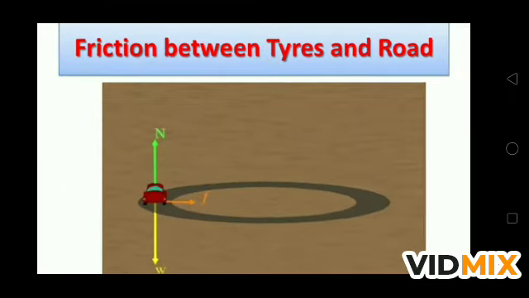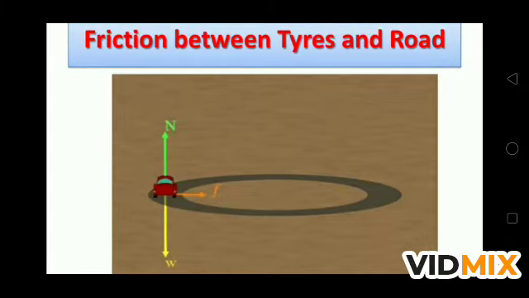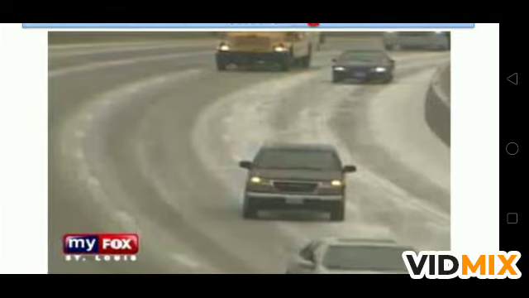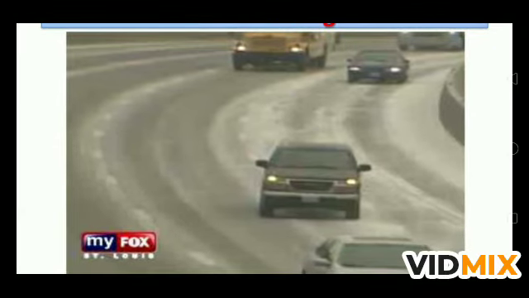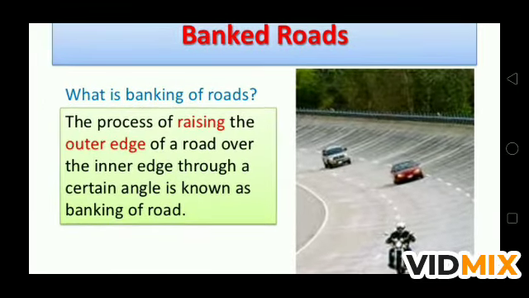Now if you see, this is a diagram which makes clear what is happening here. The weight of the car is W downward and the normal reaction by the road is N, vertically upward, and the frictional force is toward the center of the circular track. If you see this picture here, the car is moving on a track and the centripetal force will be provided by the tires and road. Now what is banking, what is the need to bank the road?